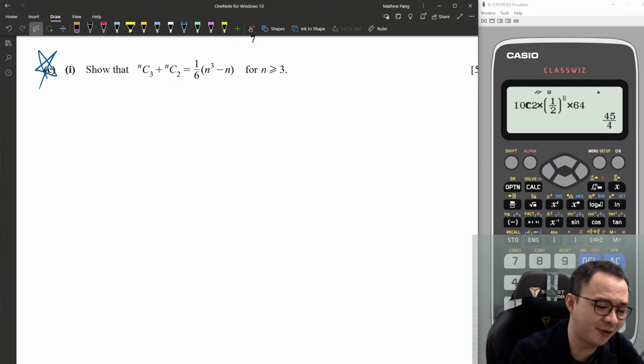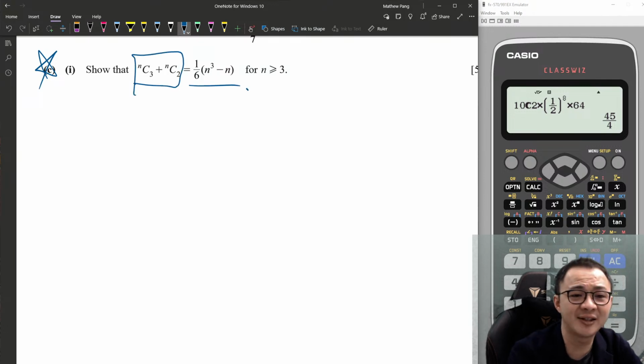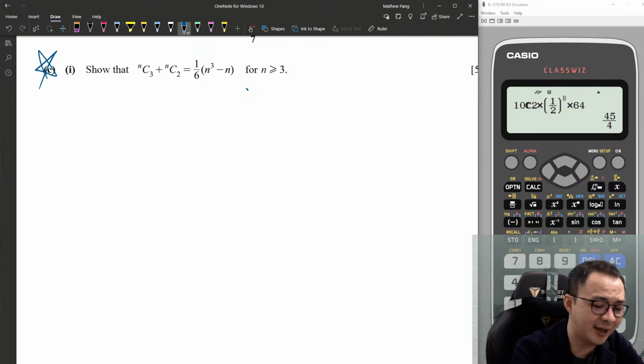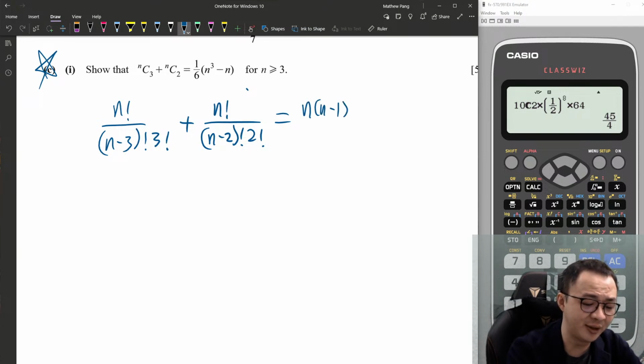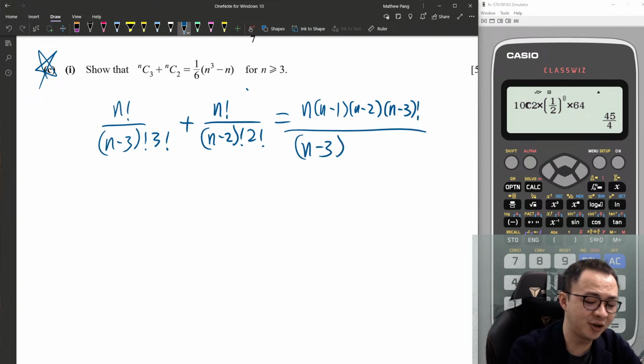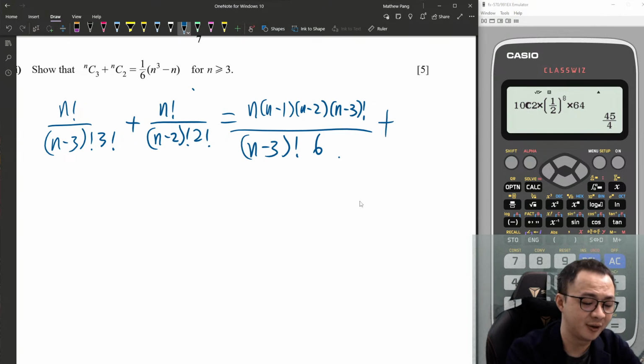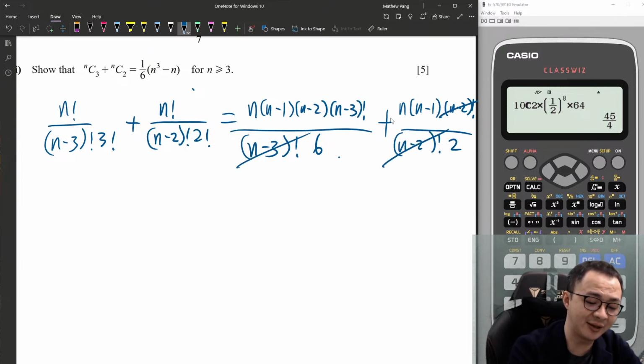Okay, so let's solve this one. I want to show this one equals the other side. So nC3 is n factorial over (n minus 3) factorial times 3 factorial, plus n factorial over (n minus 2) factorial times 2 factorial. Let's open it. n factorial is basically n, n minus 1, n minus 2, times (n minus 3) factorial. I'll stop here because the bottom had the same thing. 3 factorial is 6, so I will just ignore it for now. So this is n(n minus 1)(n minus 2) factorial, but because the bottom has (n minus 2) factorial, and 2 factorial is 2, then I cancel.